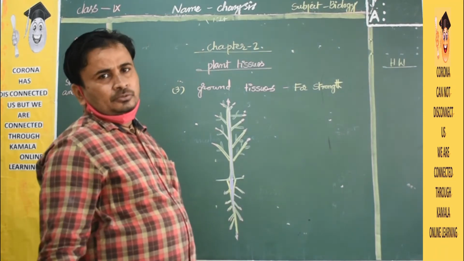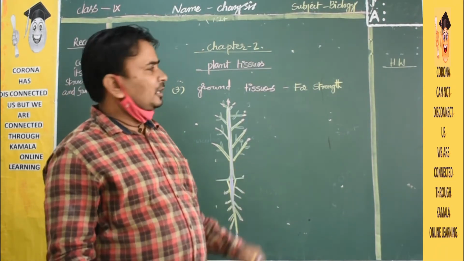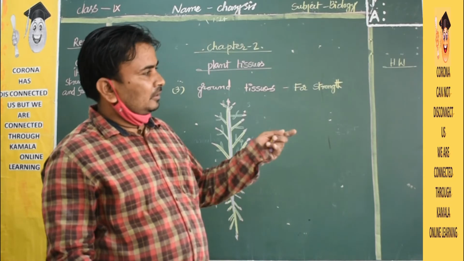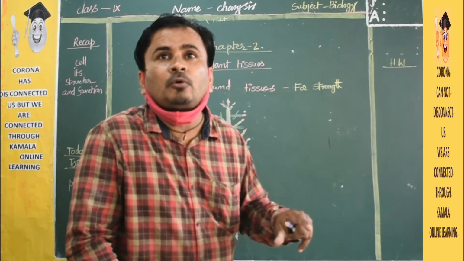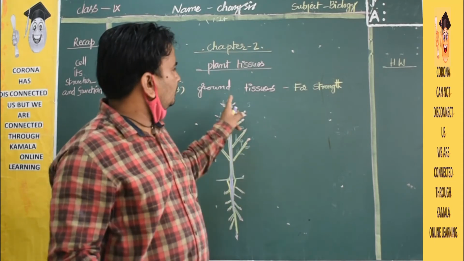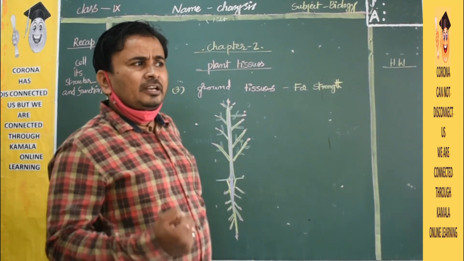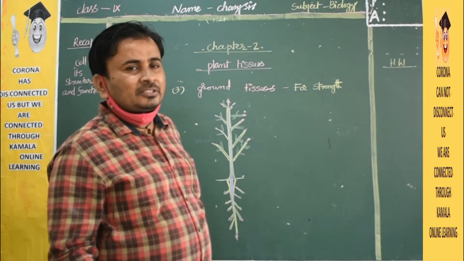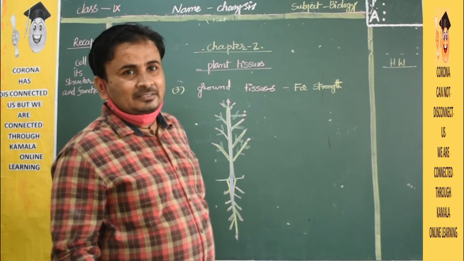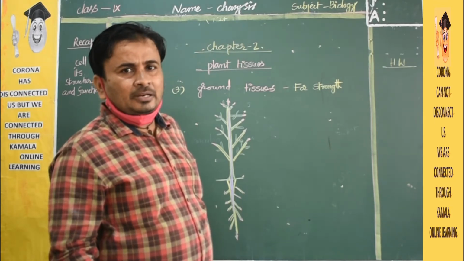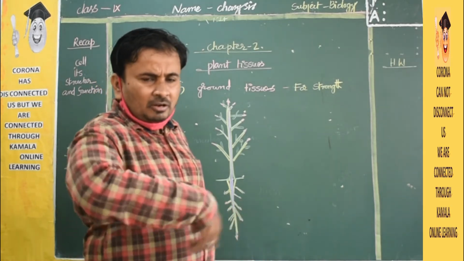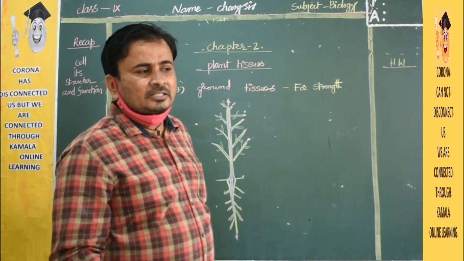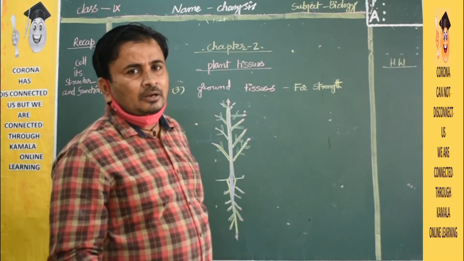It is dead tissue, very hard tissue. With the help of these ground tissues, we can make windows and the wooden works in your home. Doors and windows are made with these ground tissues only. Teak, sandalwood and other woods, if you cut them, have a very hard layer inside. They are used for different types of furniture.